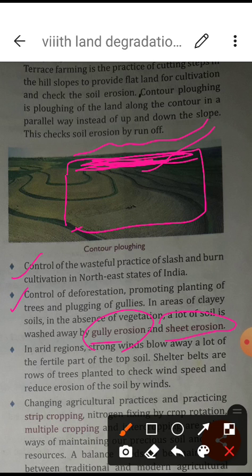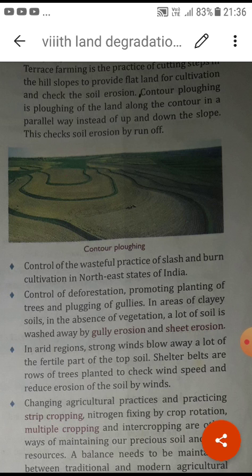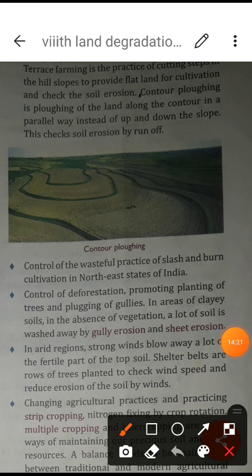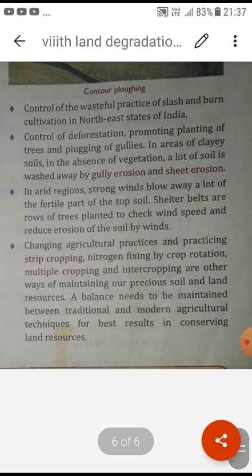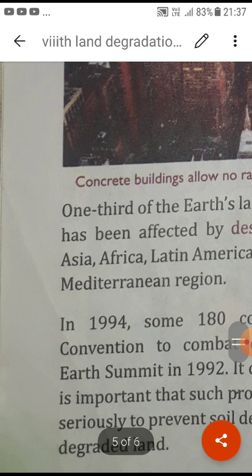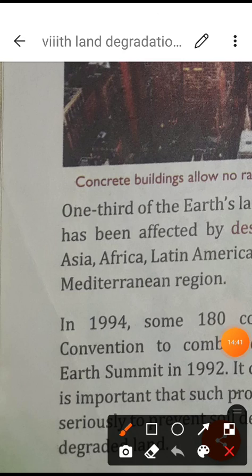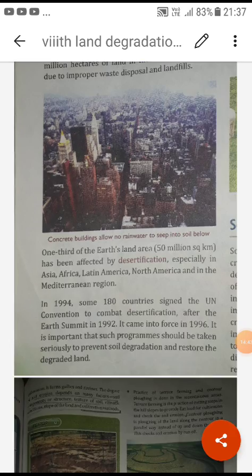We are supposed to stop this by our activities, by planting more trees and other things. Afterward it explains the next point. In arid regions, strong winds blow away a lot of the fertile part of the topsoil. So we are supposed to use shelter belts, and we are supposed to plant more trees. Now, students, it explains the changing agricultural practices and the practice of strip cropping.